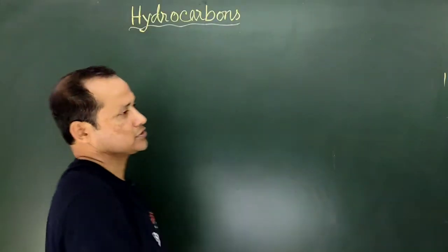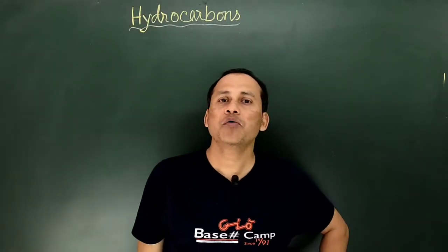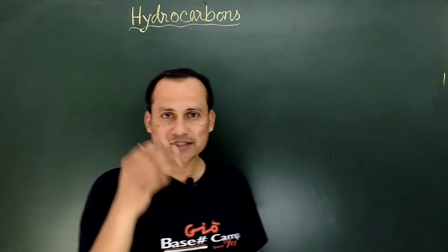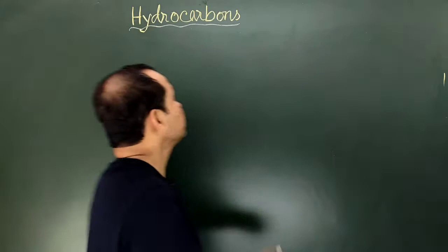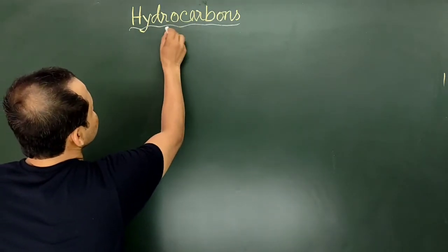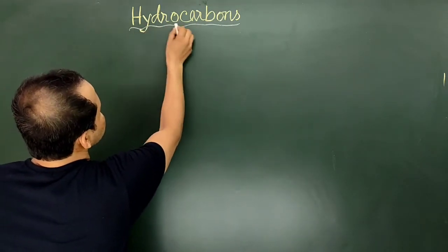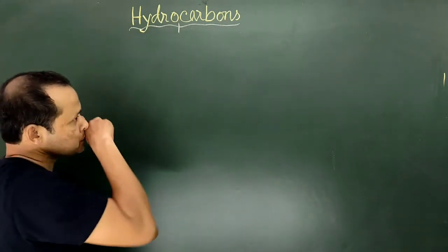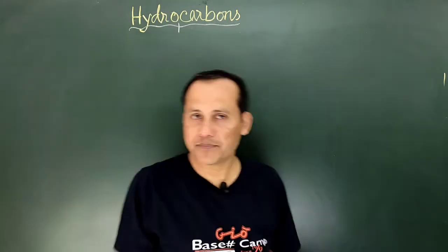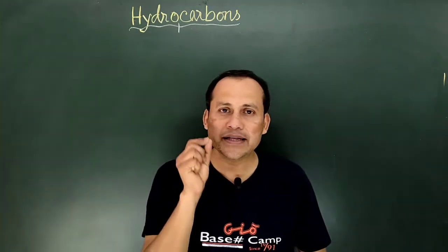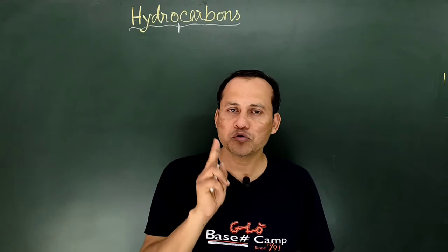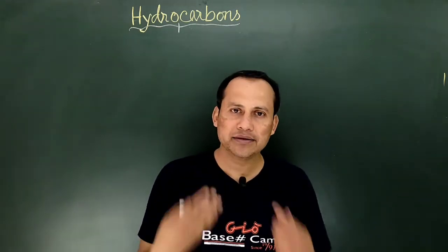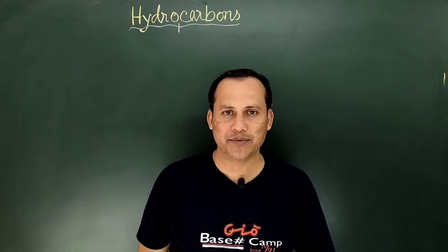Now hydrocarbons, first of all we have to know what hydrocarbons are. The term itself explains what it is. Look, this is a composition of two words: first hydro, and this is carbon. Hydro comes from hydrogen and carbon from carbons. If in any compound only two elements are there, hydrogen and carbon, then the compound is called a hydrocarbon.